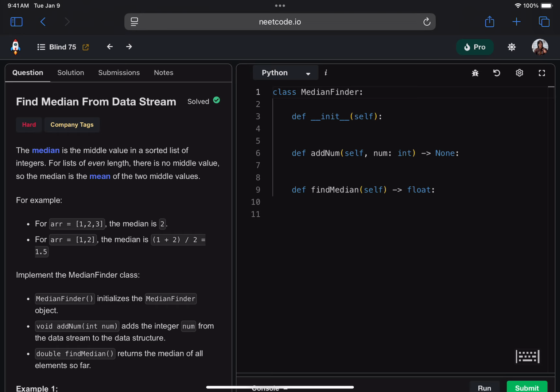Today's problem is find median from data stream. This is going to be in the heaps category, so we are officially done with trees. We did a ton of trees, and we're done with it forever. Just kidding. We'll probably do more later on. But we're on to heaps, and this is actually the singular heap problem in the Blind 75, or at least the only one categorized that way.